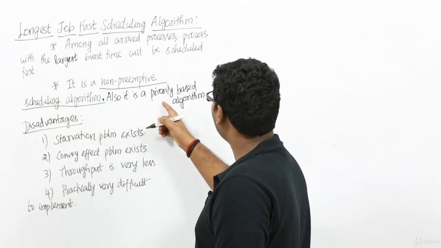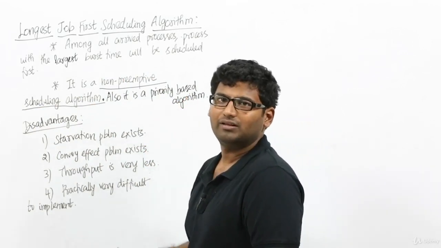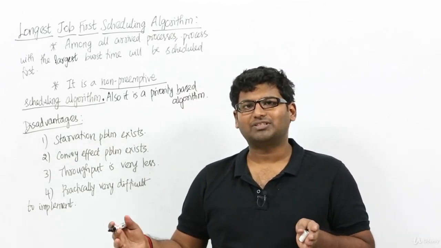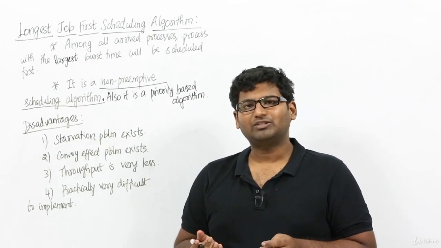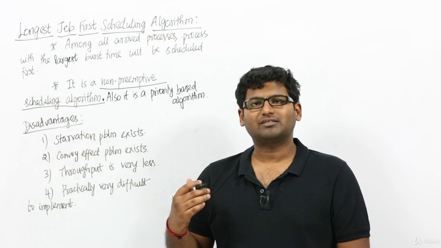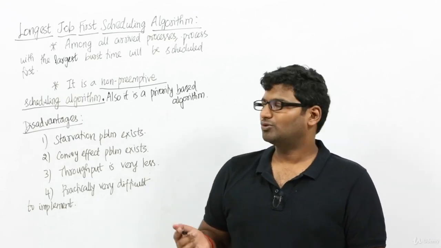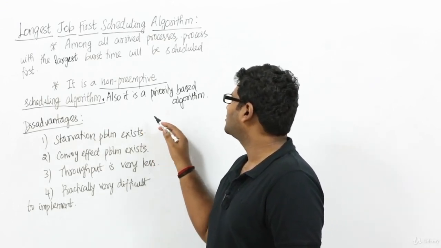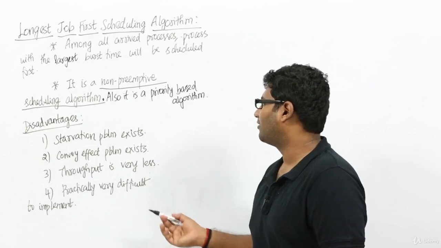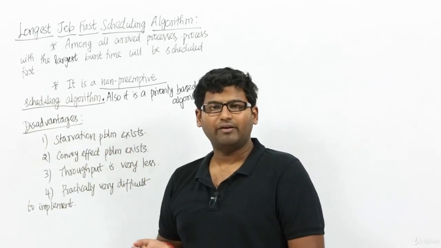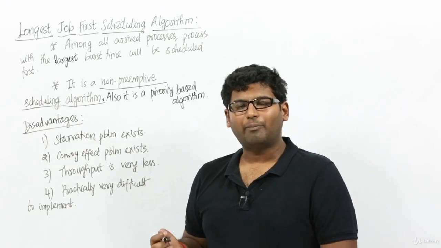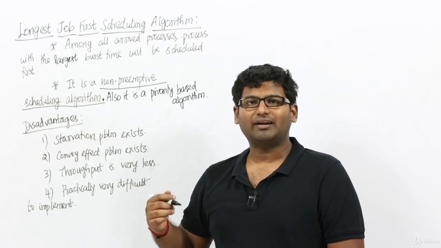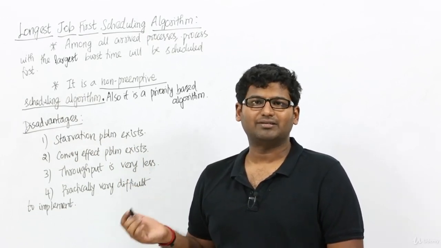Also, it is a priority based algorithm, right? Why is it a priority based algorithm? Because we are going to give higher priority to processes with the largest burst time compared to processes with the shortest burst time, which means the process with the largest burst time will be executed first. So it is clearly a priority based scheduling algorithm. Of course, since it is priority based, we will definitely have a starvation problem, right? Why starvation? Because processes with shorter burst times will starve, which means they will wait indefinitely to get the CPU.